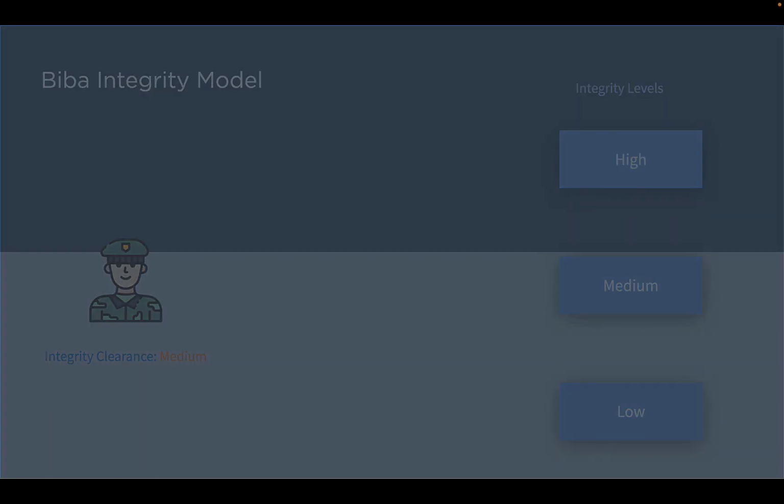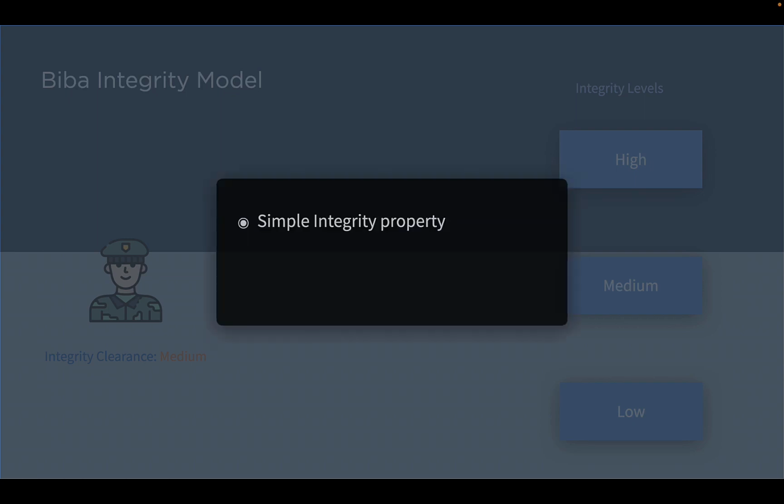I'm going to break down the Biba model in simple terms to help you understand some important rules or properties that you need to remember to answer exam questions. This model defines these properties: the simple integrity property, the star integrity property, and the invocation property.